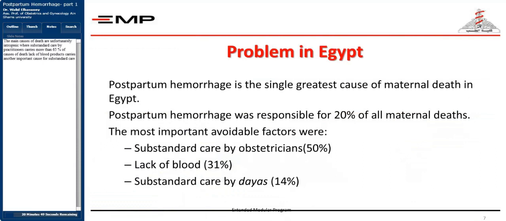So now we spoke about the scope of our problem. When we speak about a problem that is the main cause of not just morbidity but mortality, we must be very aware of why it is present and how to manage this problem. The main causes of death are unfortunately iatrogenic, where substandard care by practitioners carries more than 65% of the causes of death. Lack of blood products is another important cause, where the substandard care by obstetricians, anesthetists, and lack of blood represent 95% of the causes of postpartum hemorrhage and maternal death.